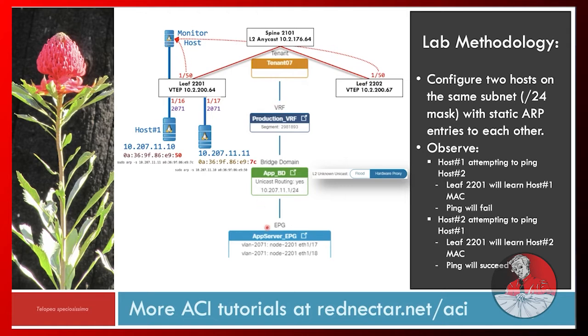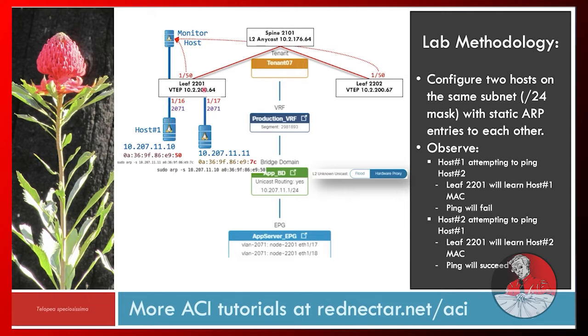Other relevant configuration items are shown here, and at some stage you'll see me use this segment ID of the VRF to help limit the results I see when I query the COOP database on the spine. Once I've completed the first observation, I'll go to host 2 and attempt to ping host 1. I've also added a static ARP entry on host 2 so that the behavior should be much the same as the first test, only the first packet should be sent directly to host 1 rather than the spine proxy.